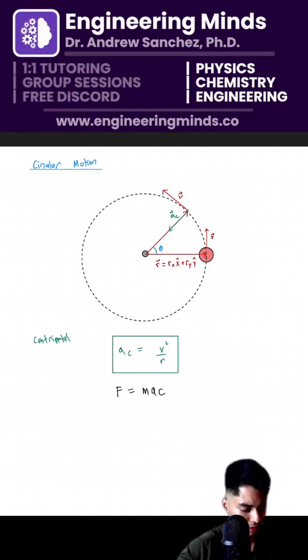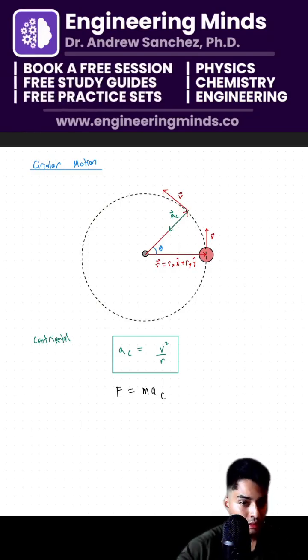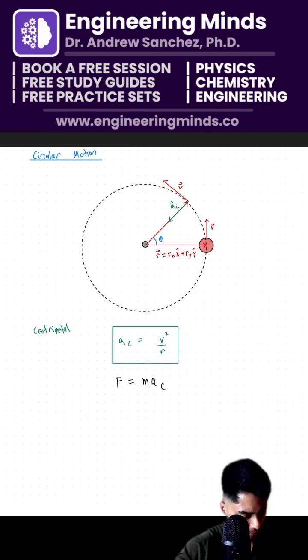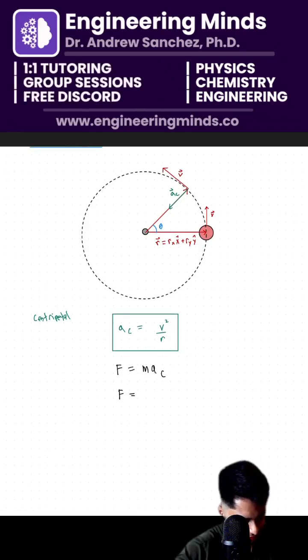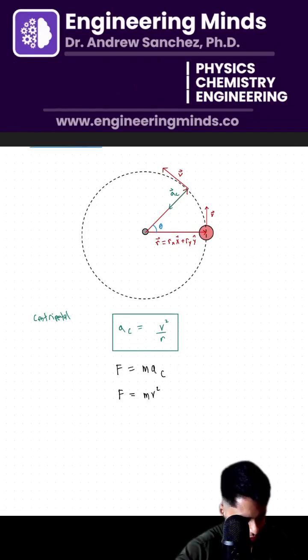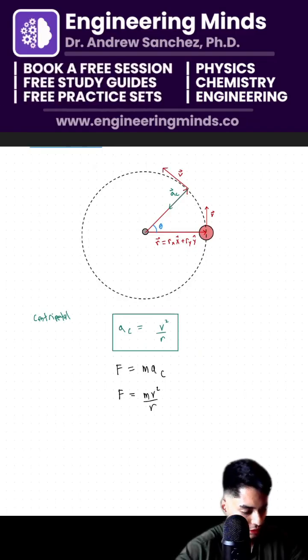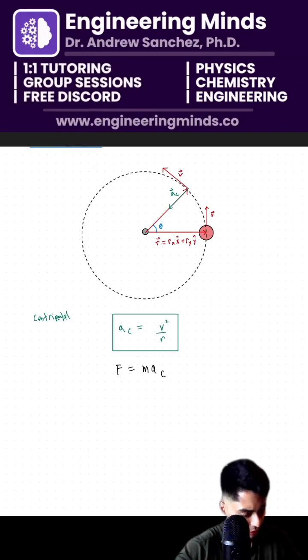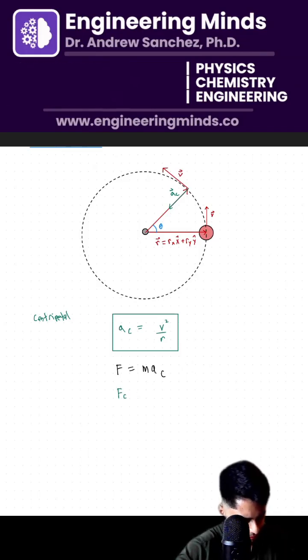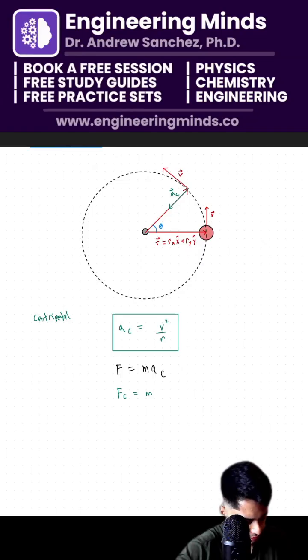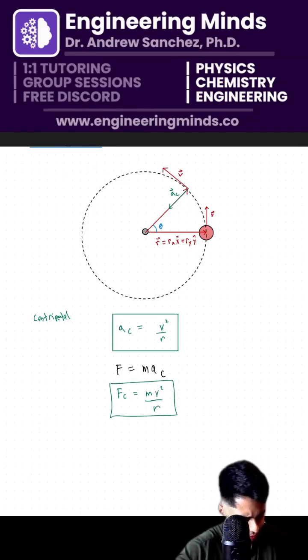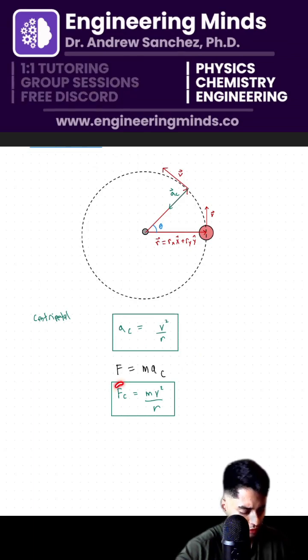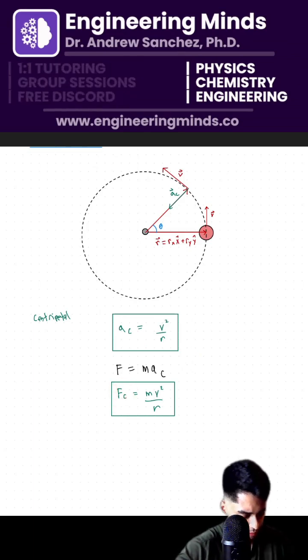Now we're going to go ahead and plug that in. And we're going to say mv squared over r is our second main equation. Now, the beauty of this is that this is going to be our net force.